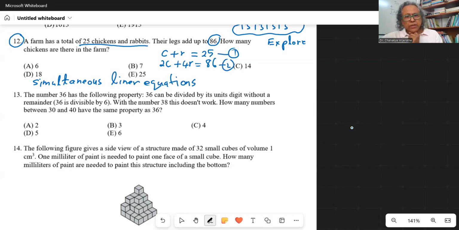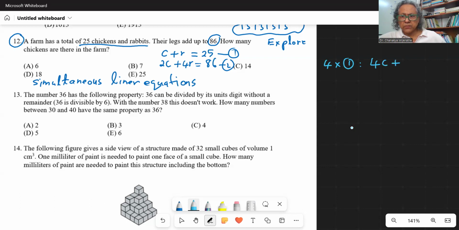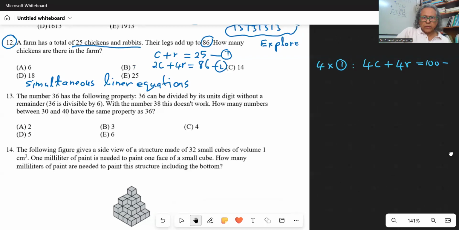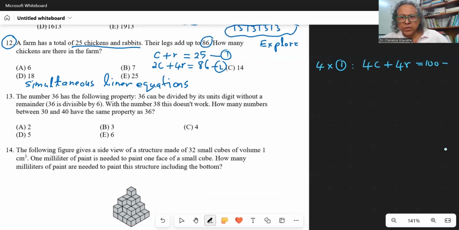So I can multiply the first equation by 4. So I'm going to write here 4 times 1, so I get 4C plus 4R is equal to 100. So this is my third equation. So I'm going to label this as number 3.